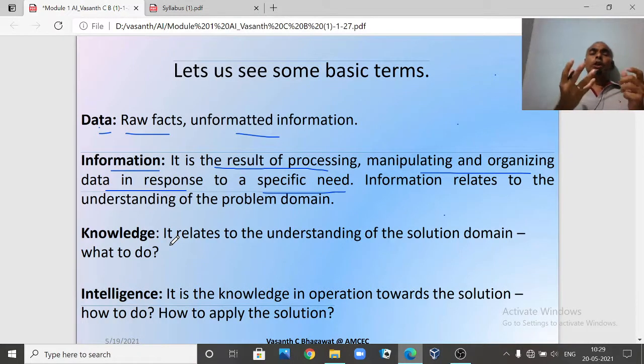Now if you consider the C programming language, one subject, when you have understood that programming language properly, when you have got sufficient information, then you can say that yes, you have some knowledge in that particular domain, right? Now what is that domain? Your one language or one particular subject. This is how we define knowledge.